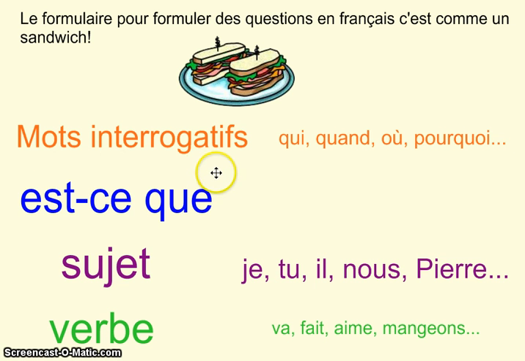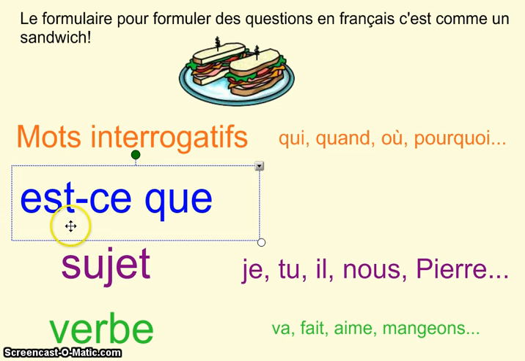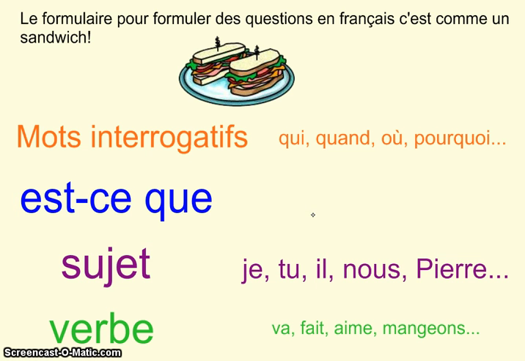After the mot interrogatif, if there is one, would be est-ce que. Now, a lot of students, when they see it written, will mispronounce it, something like S-A-K. But remember that this is the S and this is the que. Est-ce que. After est-ce que comes your subject. It could be something like a pronoun like je, tu, or il, or it could be a name, Pierre, Annie, Jean-Claude, or it could be any noun, la table, la France, les Américains, etc.